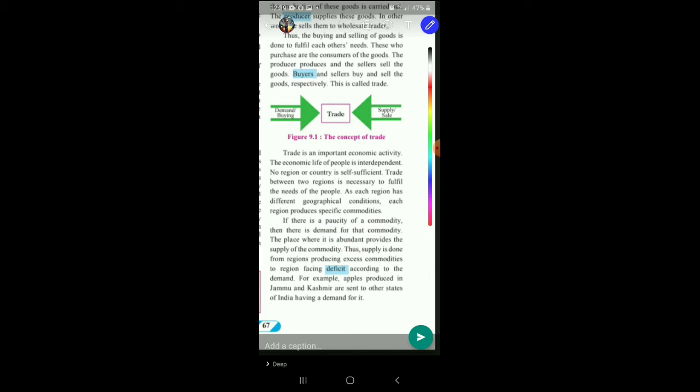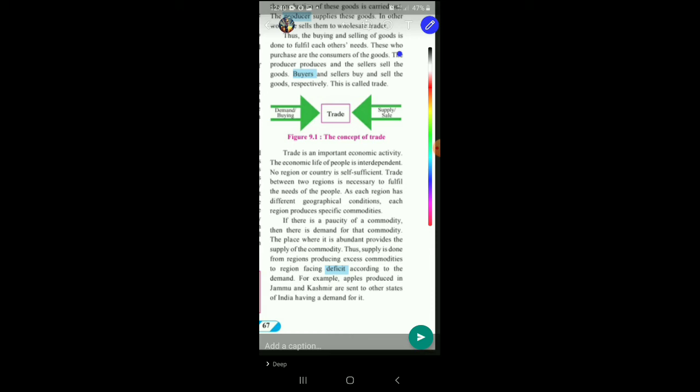Paucity means where it is produced in less quantity or it is not produced at all, and abundant means where it is in surplus, in large quantity. So the area having the thing in large quantity will be supplying that commodity to the area of paucity. So area of paucity will be having demand for that commodity, and an area having abundance will be the supplier of the commodity. Thus, supply is done from region producing excess commodity to region facing deficit according to the demand. So region having deficit or paucity will be demanding, and region having abundance or excess of that commodity will be supplying the same.